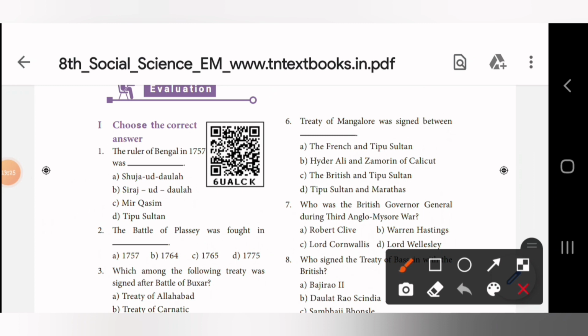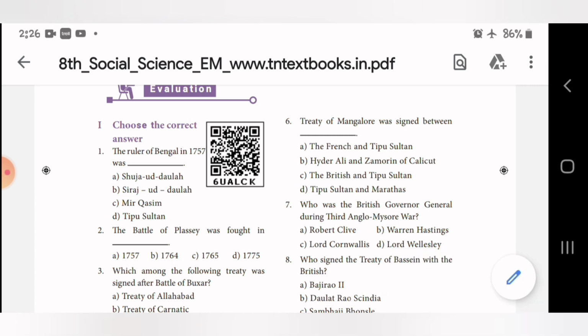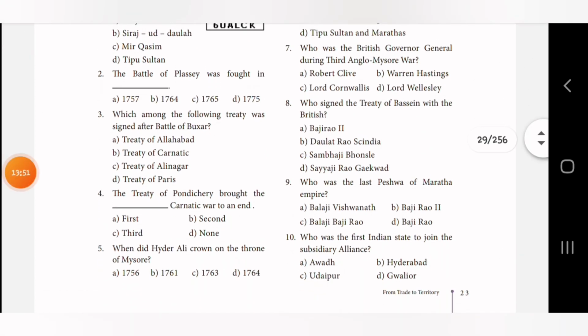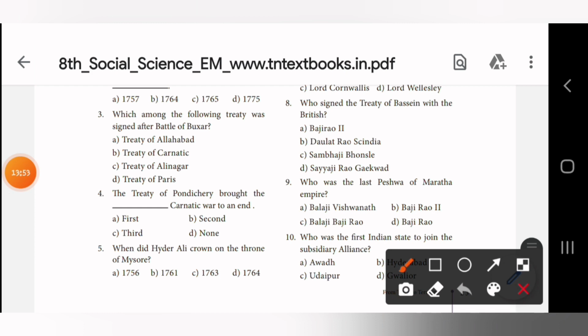The ruler of Bengal in 1757 was dash. What's the answer? A is the answer, Siraj-ud-Daulah. Second one, the Battle of Plassey was fought in dash. Which year? A is the answer, 1757. Third one, which among the following treaties was signed after the Battle of Buxar?